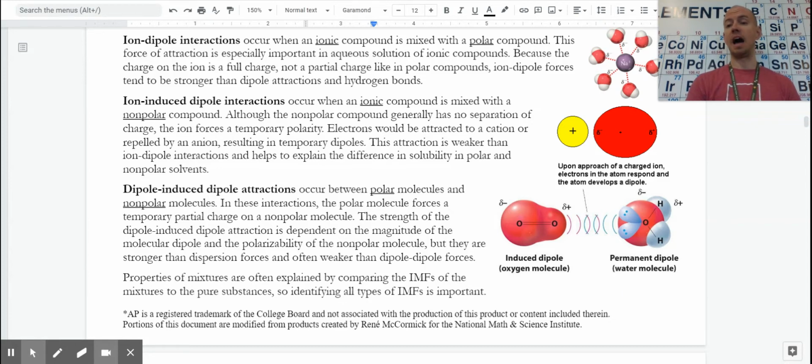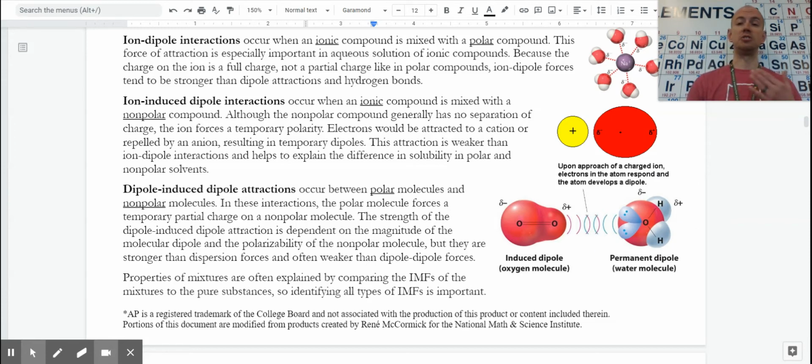The permanent dipole, the thing that we've made polar, the negative part repels electrons and pulls the positive a little bit closer, and vice versa in terms of the positive end of my dipole with the electrons. So it polarizes my nonpolar thing. In both of these cases with induced dipoles, the more polarizable your nonpolar molecule, the stronger that attraction can be. But these tend to be weaker than the attractions within a pure dipole to dipole.